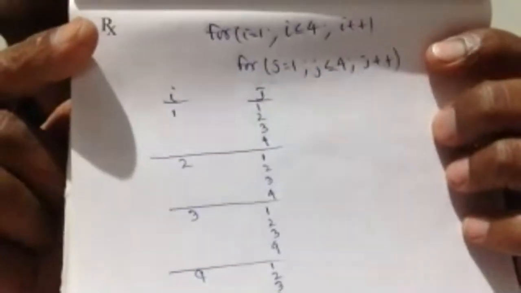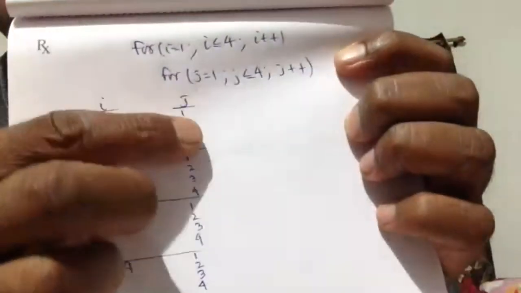Are you getting? Here J is less than 4, I is less than 4. So I equals 1, 2, 3, 4, and J repeats 1, 2, 3, 4, 1, 2, 3, 4. Just try to understand the differences. In this case, J equals 8, J greater than or equal to 1.